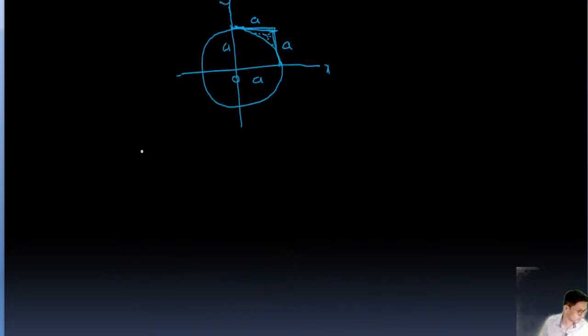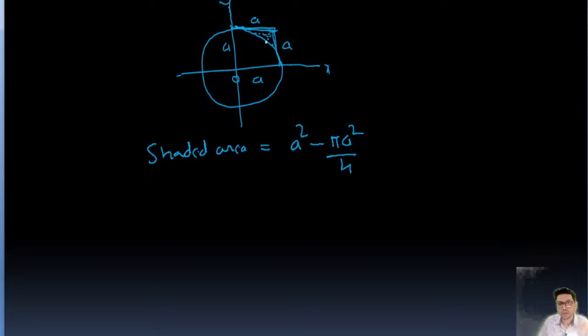So how are we going to find it? First we'll find the shaded area. Shaded area means this area. The shaded area is going to be a square minus pi a square by 4. How? Because this is a square whose sides are a, right? The area of the square is a square, minus this, which is one quadrant of the circle.